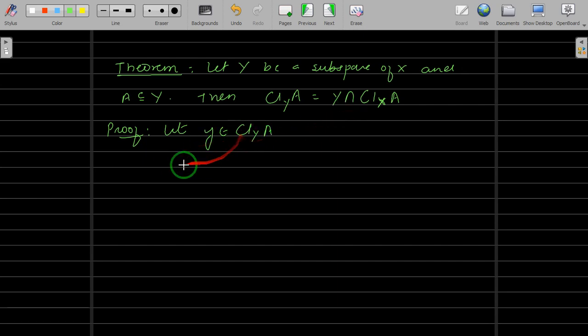What is the definition of this closure? This implies y belongs to the intersection of all those closed sets, subsets of Y, because you are taking the closure in Y. Let me use some other notation.